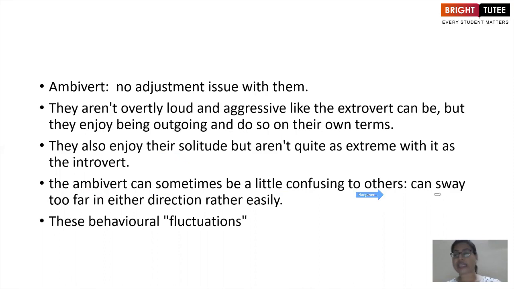Why? Because they can sway too far in either direction, that is, either completely introvert or completely extrovert, rather easily. So people might feel that they are confused. In one situation, they are behaving in one manner, and in another situation, they are behaving in a slightly different manner, or maybe even a totally different manner. These are referred to as behavioral fluctuations in ambivert kind of people.